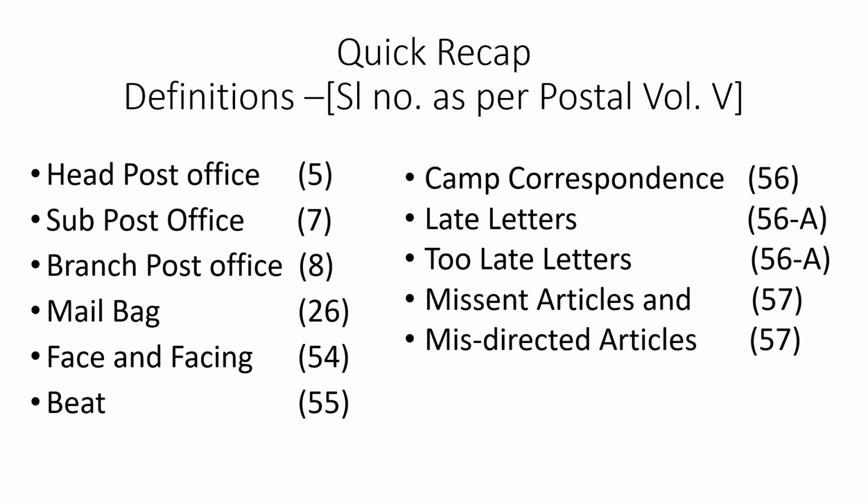So as per my knowledge, these are the definitions given in the syllabus for GDS, postman or MTS. However, I repeat once again, please go through the syllabus, check whether there are any additional topics covered, and go as per your notification.